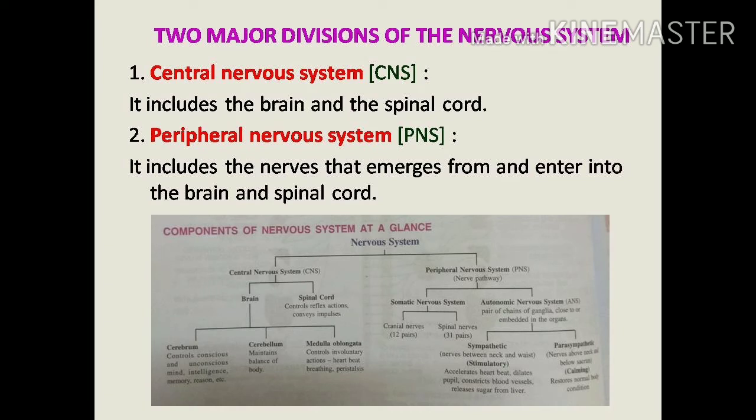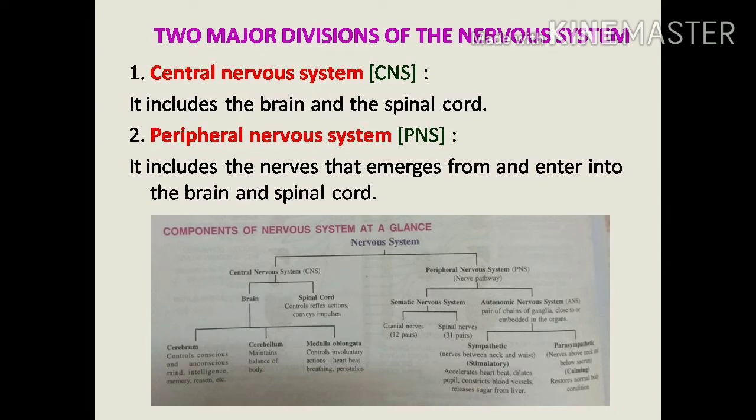Two major divisions of the nervous system. In the nervous system, we can see two major divisions. First one is central nervous system, or it is called CNS. It includes the brain and the spinal cord. Second one, peripheral nervous system, called PNS.